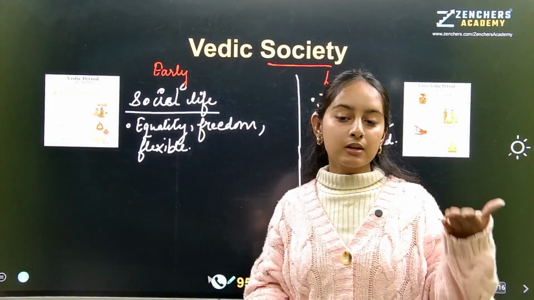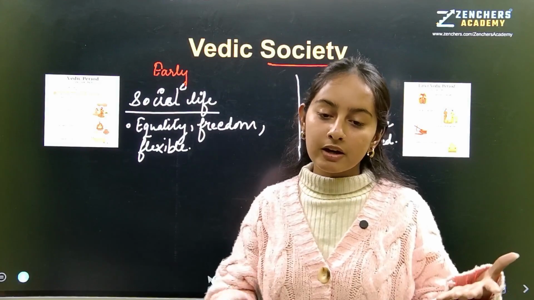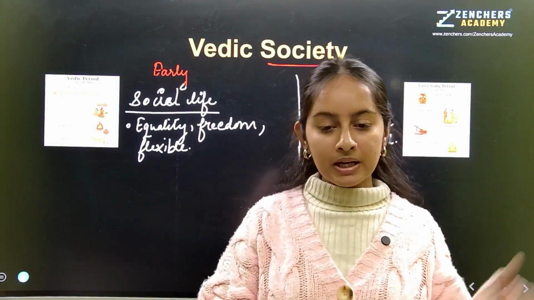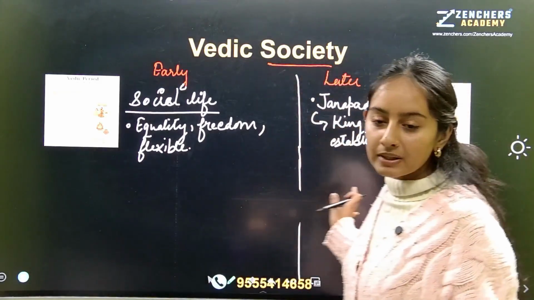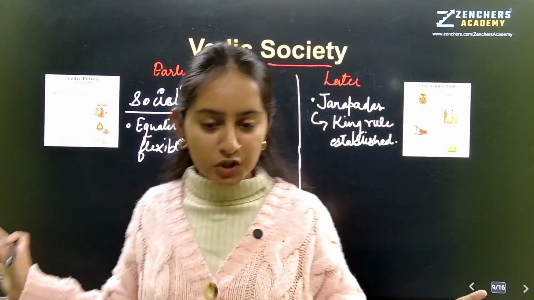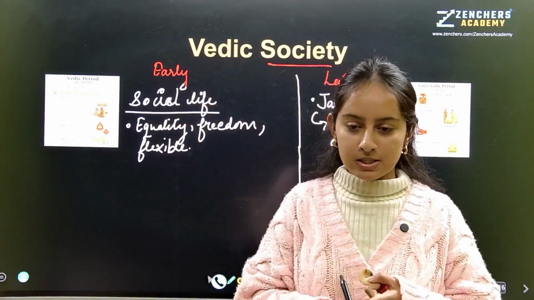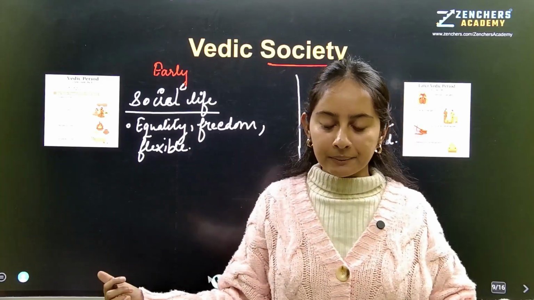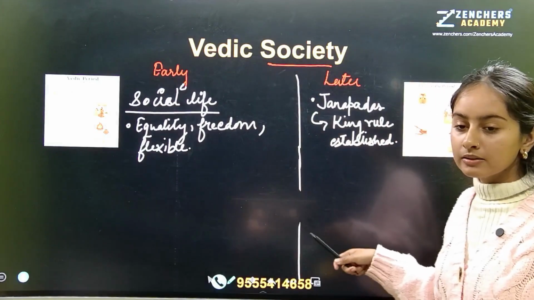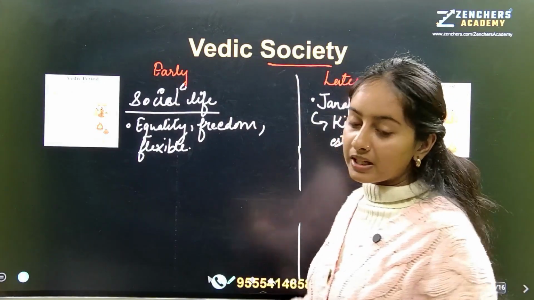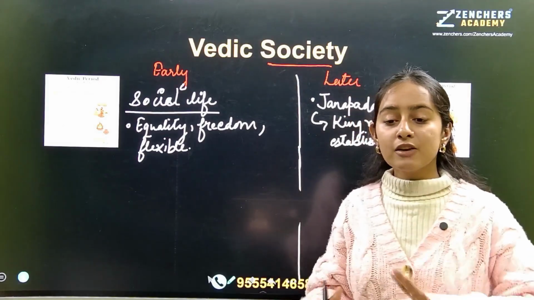They could raise their concerns. They could give advice to the king. Correct? But do you think the same happened in the later Vedic period? No, it didn't happen that way. Okay? So the first point is flexibility and rigidity. All right? Earlier, the society was flexible, but later on it became very complex and rigid.